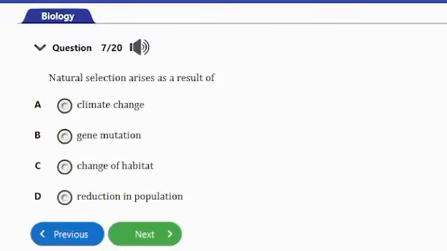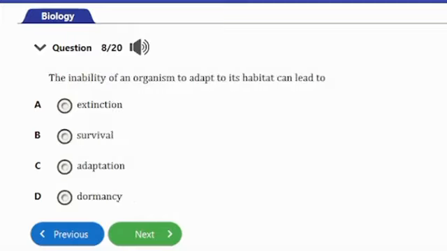Question number 7. It says, natural selection arises as a result of A. climate change, B. gene mutation, C. change of habitat, and D. reduction in population. So guys, the answer to this question here will be option B. Actually, gene mutation provides a kind of raw material for organic evolution through natural selection of new species. So that's it for that question. So let's consider the next question.